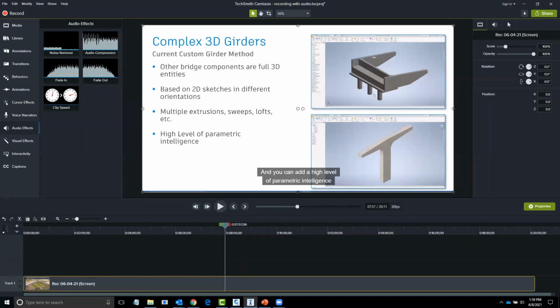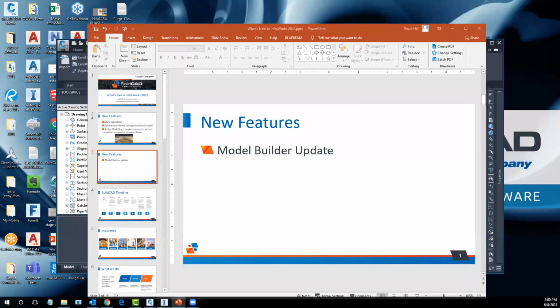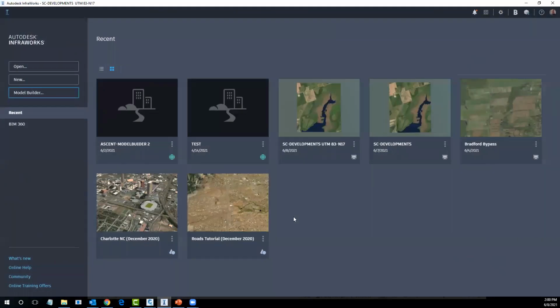All right. Still looking at the recording? Okay. Seem to have lost my controls here for a second. Just going to reshare it. Okay, now we're looking at InfraWorks. Yeah. Okay. Awesome. All right. So we're back to InfraWorks. Sorry about that.